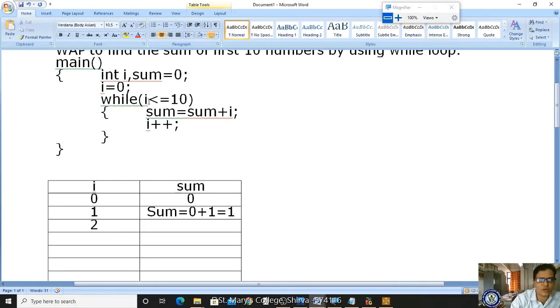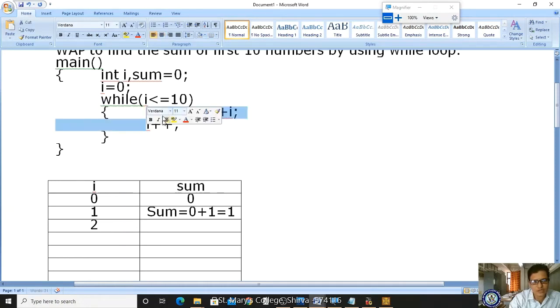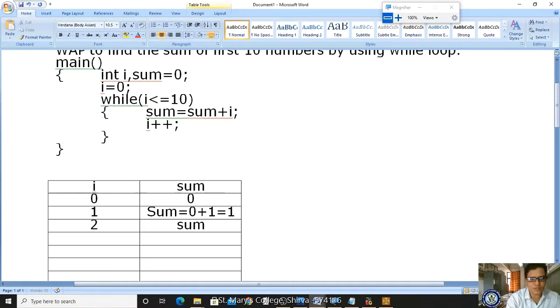After the 2, where will it go? It will go to the while loop. While 2 less than or equal to 10, condition true. If it is true, it will enter into this block, right? What is the block? It consists of sum. So what is the sum? Sum is equal to sum. What is the last value of sum? It is 1, right? 1 plus what is the new value of i? 2. 1 plus 2 equal to 3. Got it? Yes. Next, afterwards what am I doing? i is incrementing. Now what is the new value of i? 3.